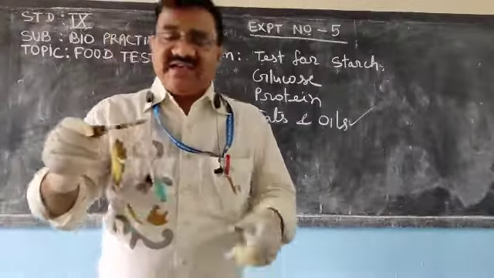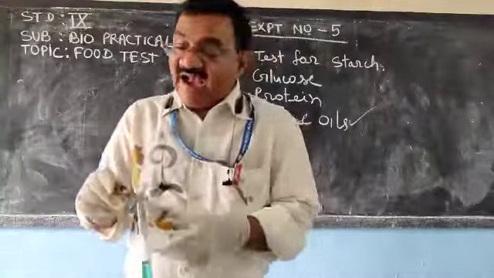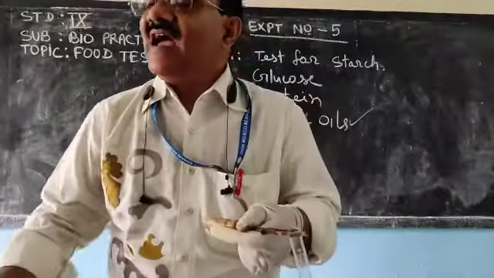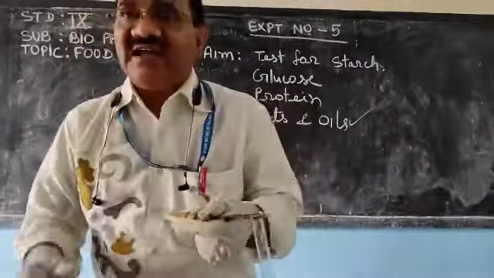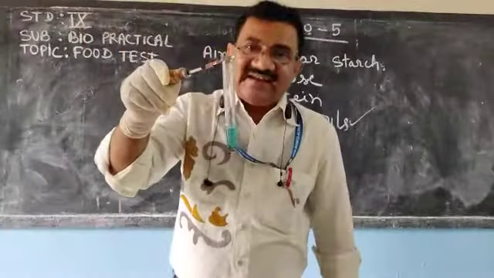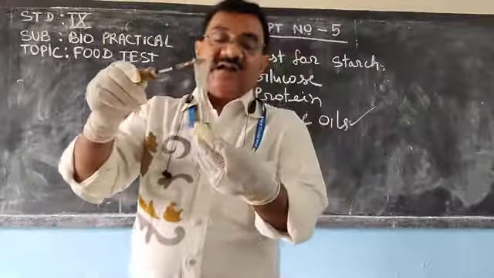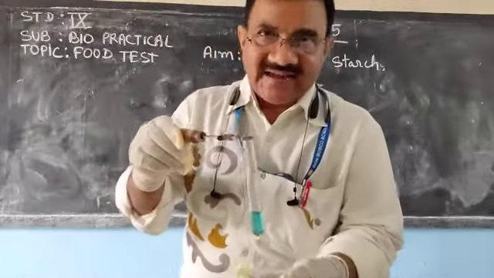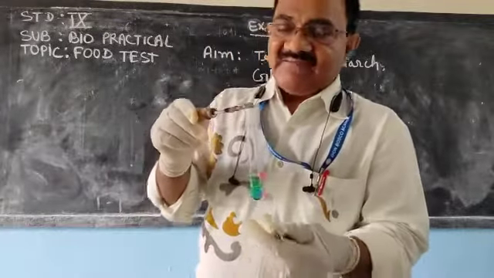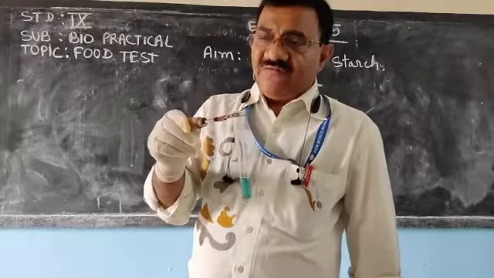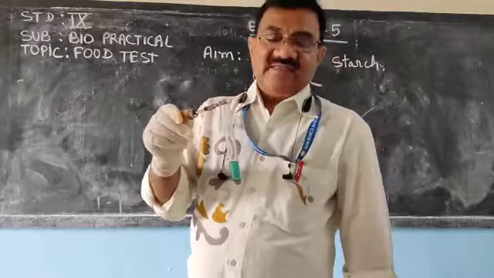Same is the case with urine. Urine is taken in a test tube and Fehling solution is added. After the addition of Fehling solution, it is heated gently and slowly the color changes to brick red. If the color changes to red, it indicates the presence of sugar in the food item.